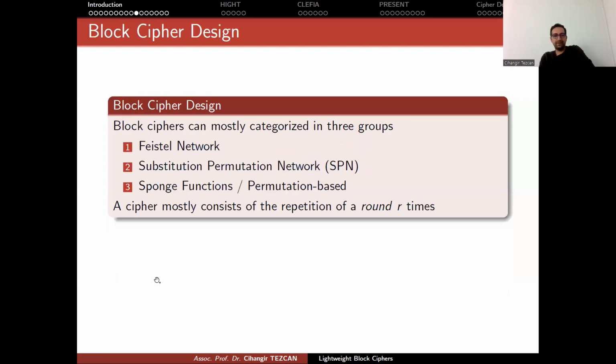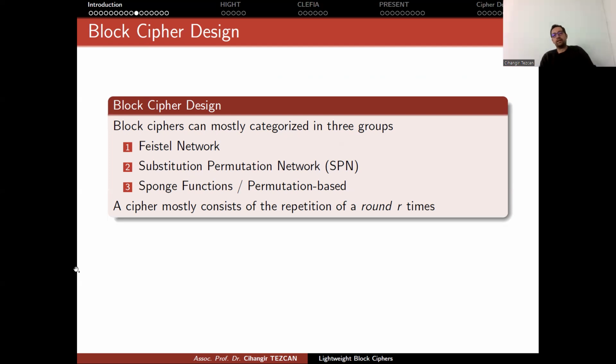So let's look at design categories. Currently, we can categorize block ciphers into 3 groups: Feistel ciphers, substitution permutation networks, and sponge functions or permutation-based functions. These sponge functions became famous in the last 10 years, and currently many standards and many new designs are based on sponge functions. So it is one of the trending topics in this area, and they deserve attention.